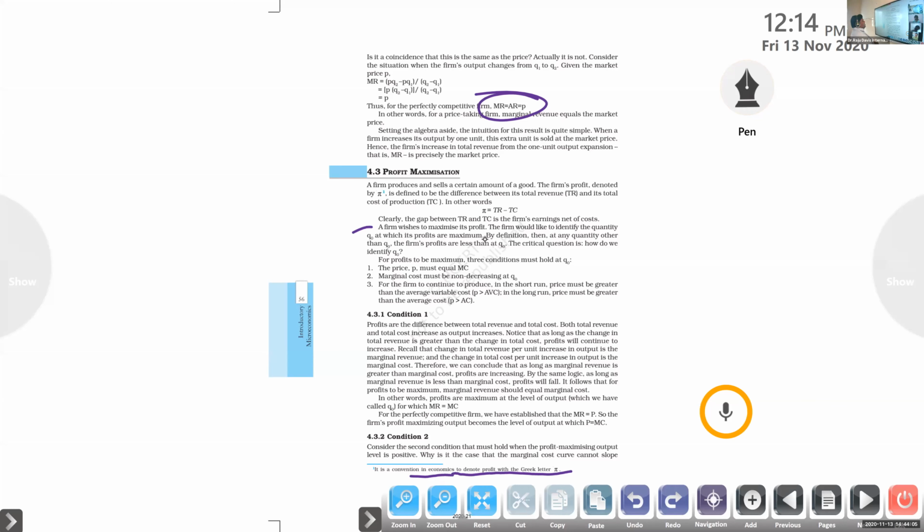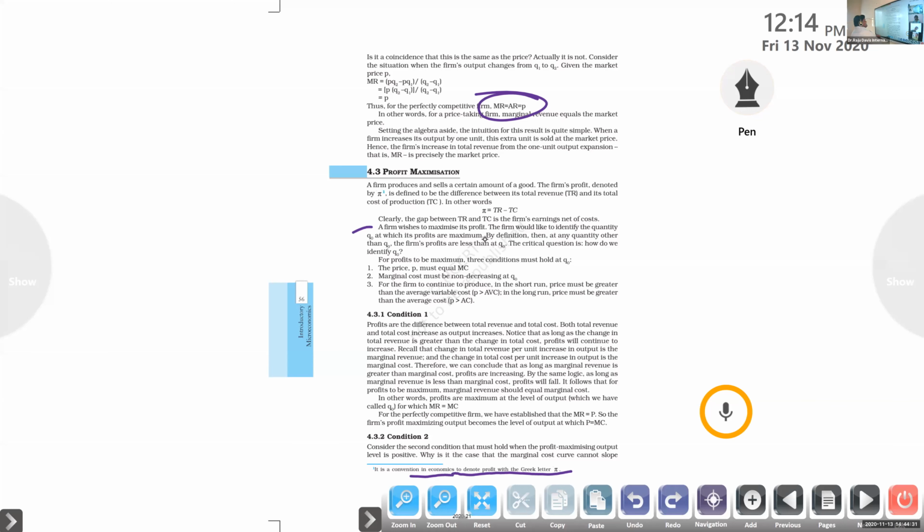By definition, at any quantity other than Q0, the firm's profit is less than at Q0. The critical question is, how do we identify the change in the quantity? Q0 is the quantity that we want to produce to maximize the profit.